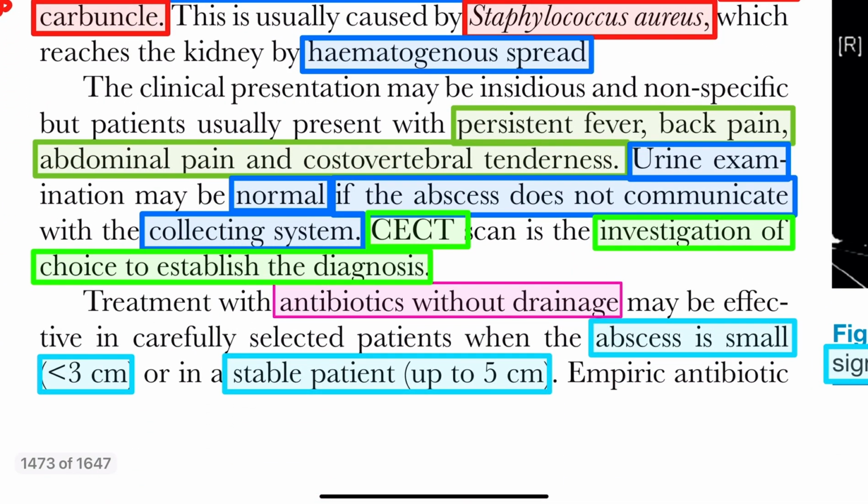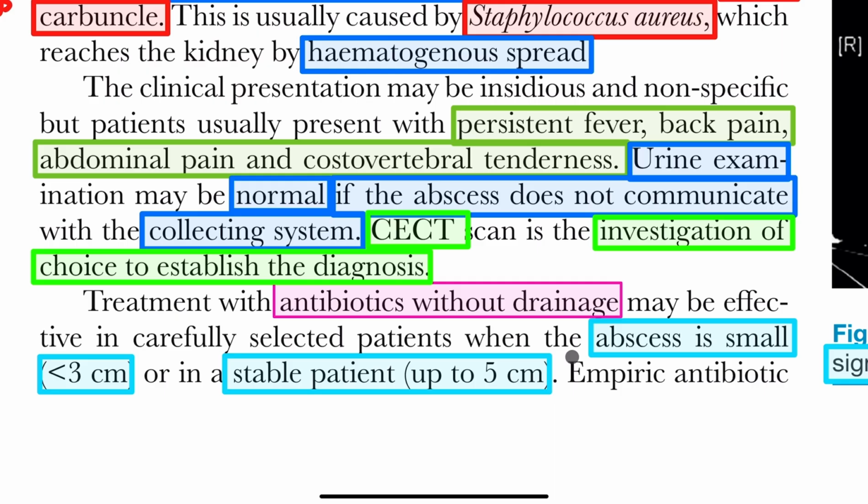So clinical presentation may be persistent fever, back pain, abdominal pain, and costovertebral tenderness. Urine examination may be normal if the abscess does not communicate with the collecting system. CT is the investigation of choice, and we will give antibiotics without drainage.